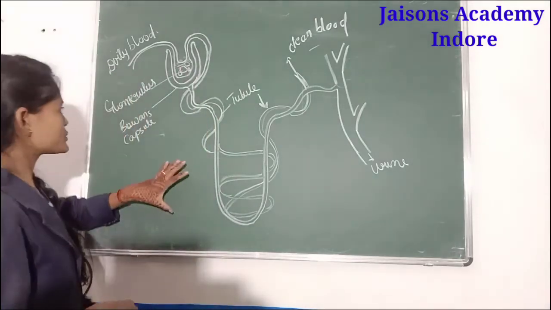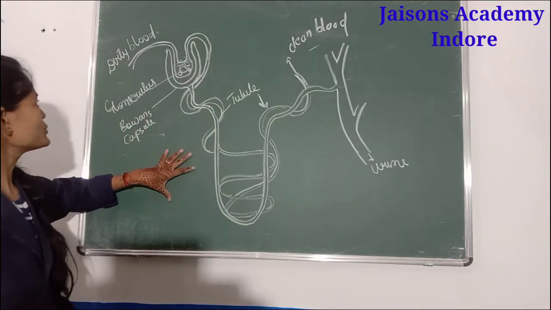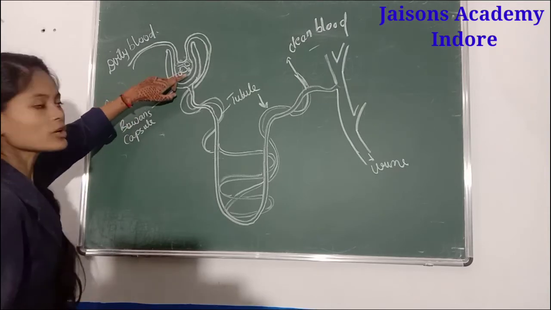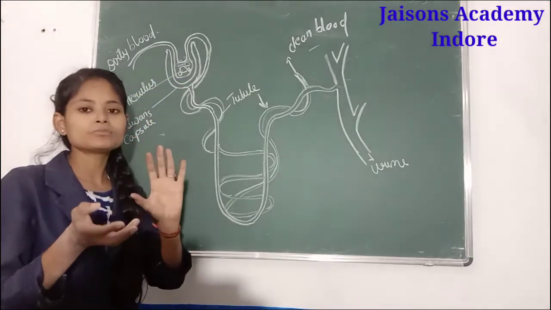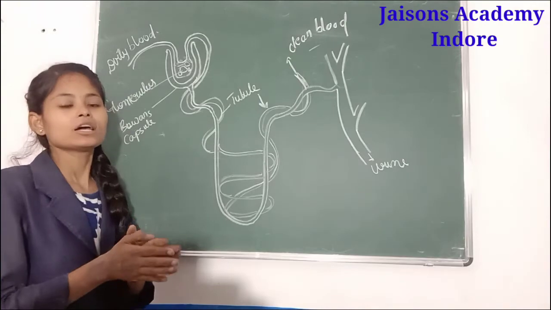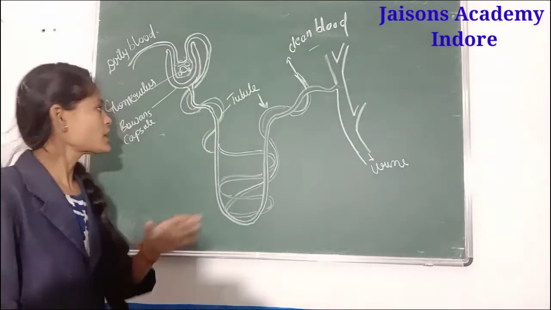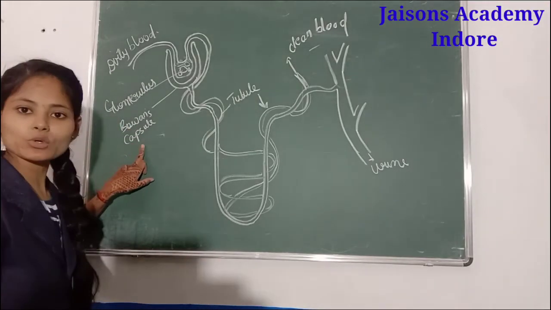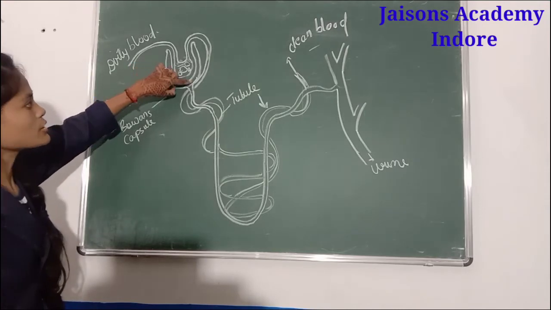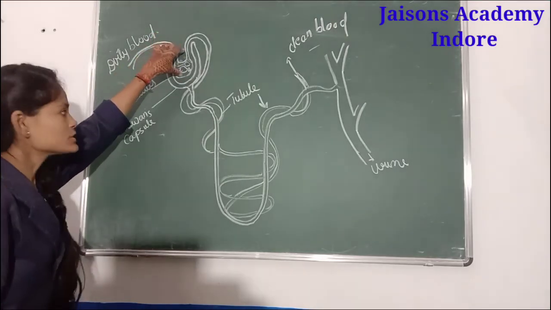If you look at the parts of this nephron, this is the glomerulus, a dense cluster of blood vessels, and this is the Bowman's capsule, the outside portion inside which the glomerulus is situated.